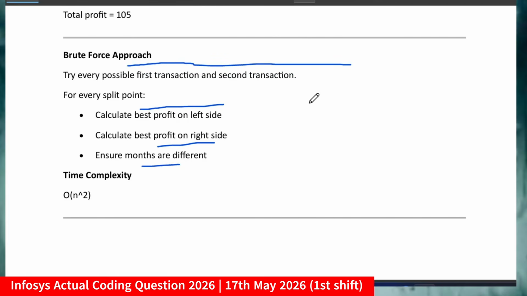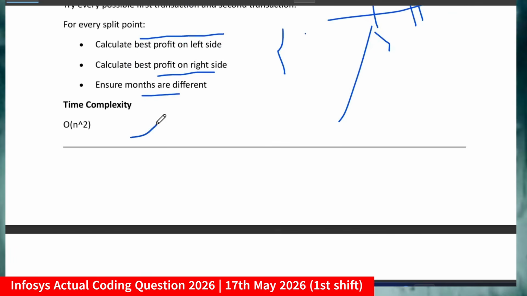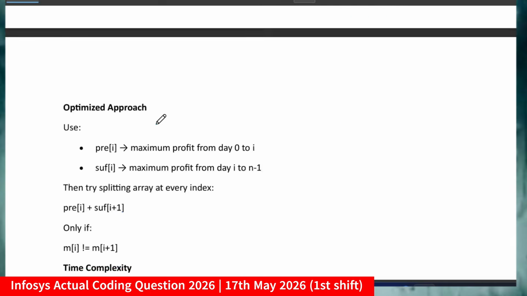Means I am going to try each and every possible transaction, and I will keep a reference of the maximum so far, and return it at the end. If I do this for each and every transaction, then the time complexity will be order of n square, which is not optimized, and by using this approach you will be able to pass only a few test cases.